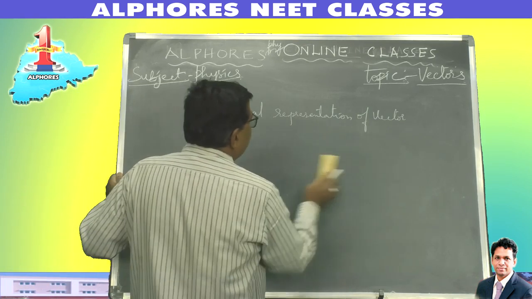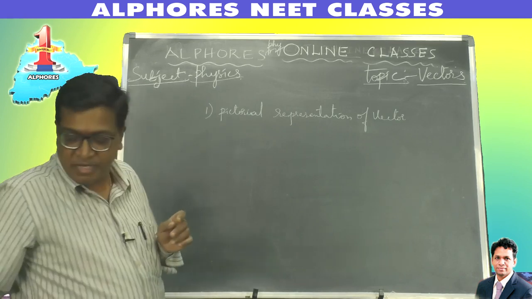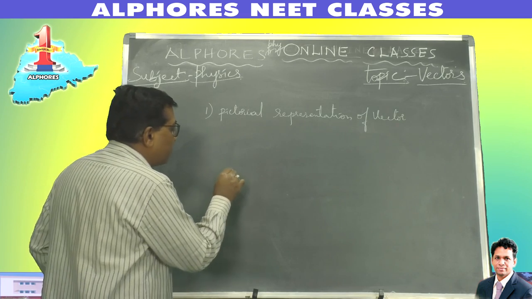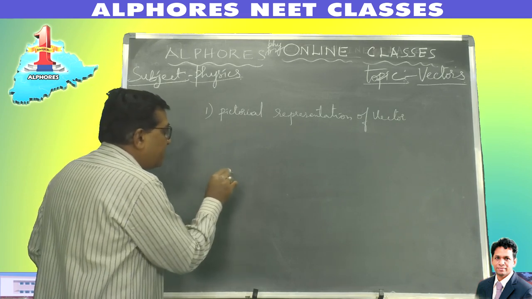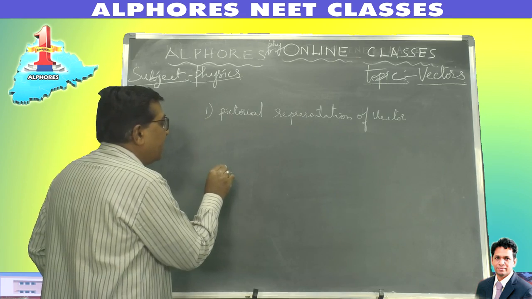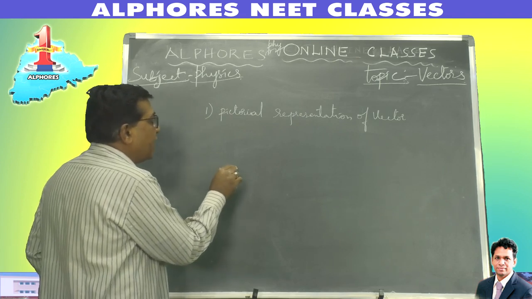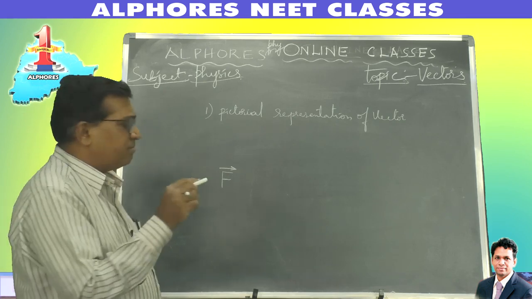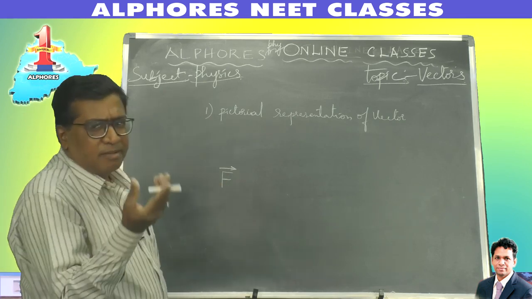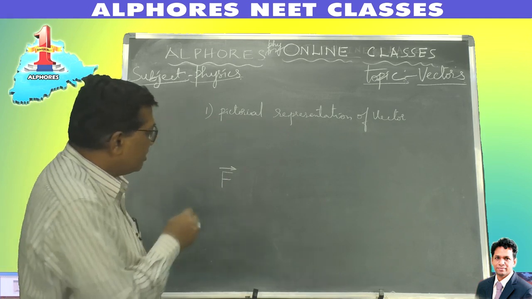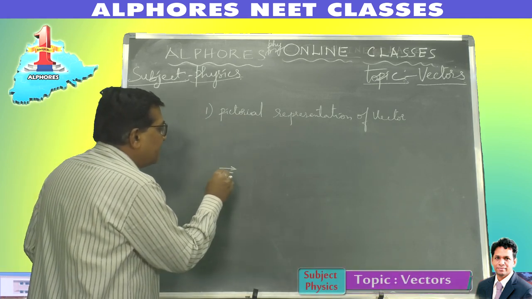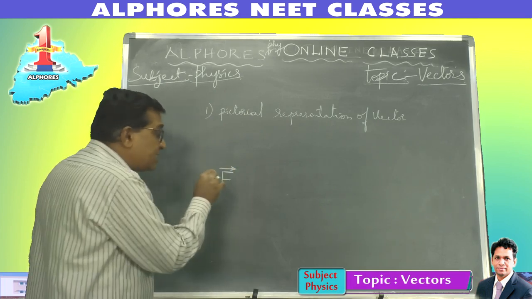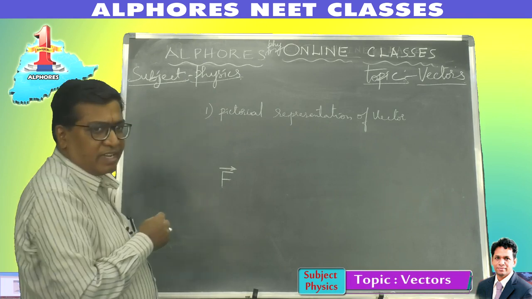First, pictorial representation of vector. How do you represent a vector? Let's say there is a vector, force. A vector is represented by a letter with a bar over it, showing an arrow like this. Usually in books they show it as bold letters, but it may not be seen clearly, so it's better to represent it like this. The vector quantity is represented by a letter with an arrow over it. This is the symbol given to a vector, right?